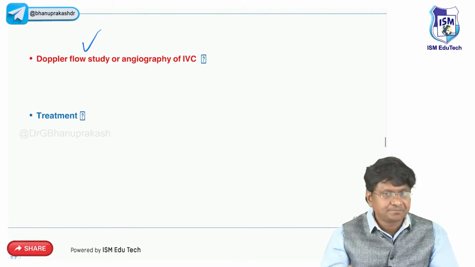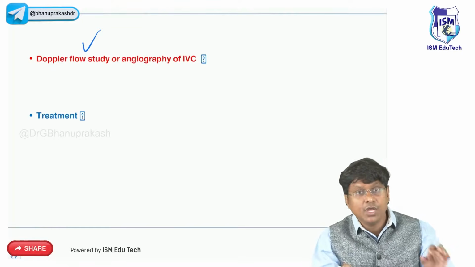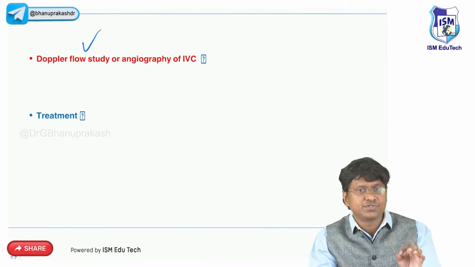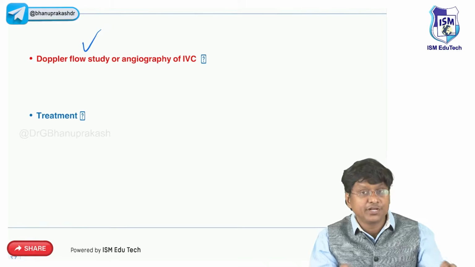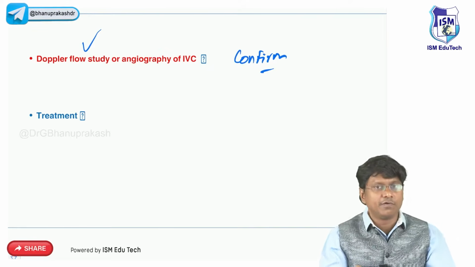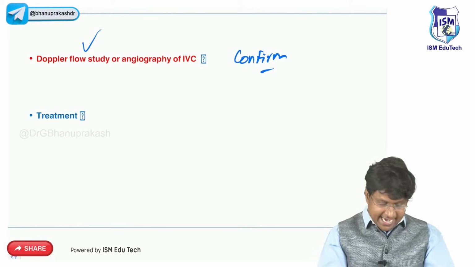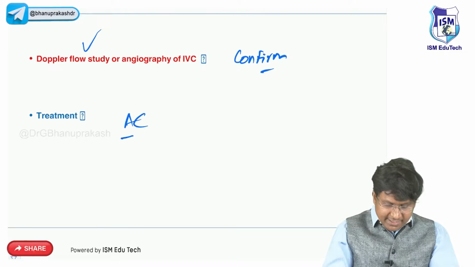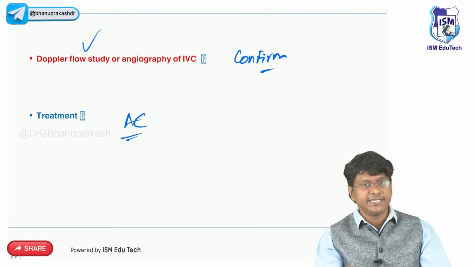Then how will you diagnose renal vein thrombosis? That is by Doppler flow study. So when you do a Doppler flow study, or angiography of the inferior vena cava, that will confirm the diagnosis of renal vein thrombosis, right? And what is the treatment? Because it's a renal vein thrombosis, you need to give the anticoagulant.